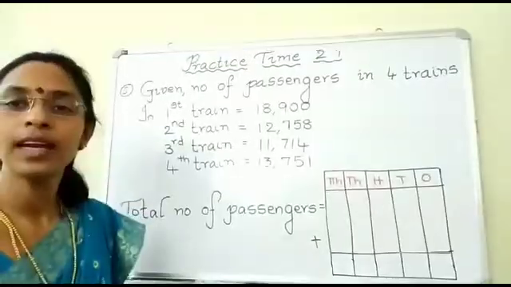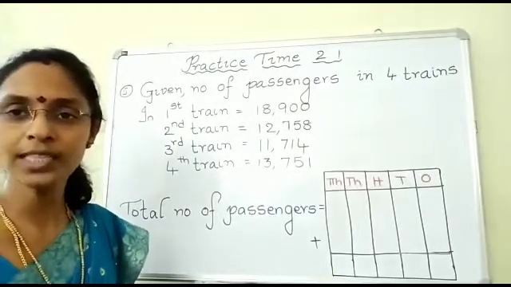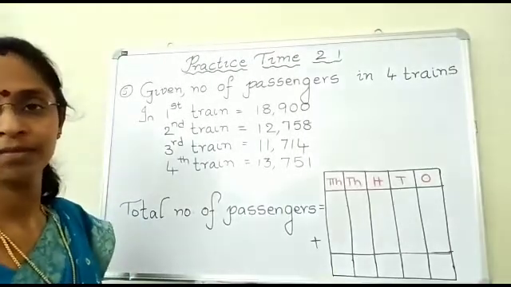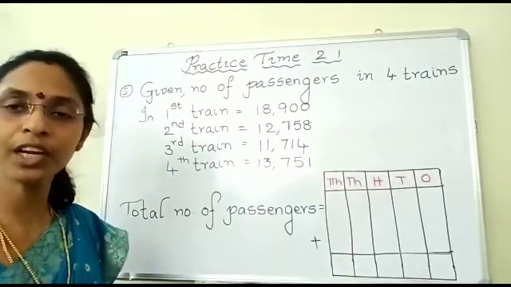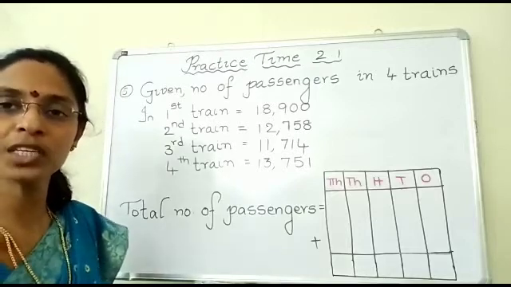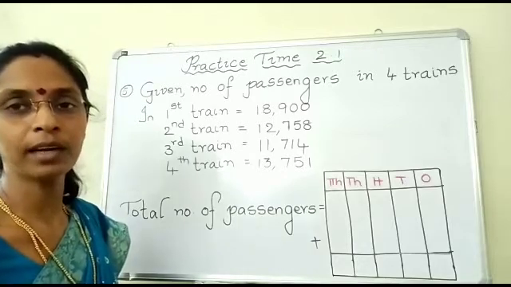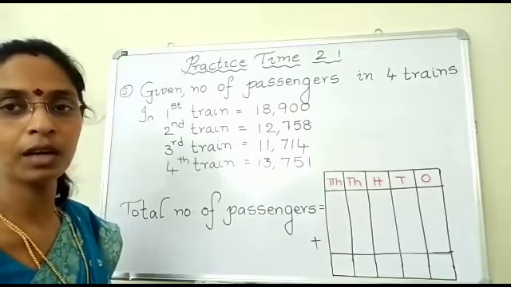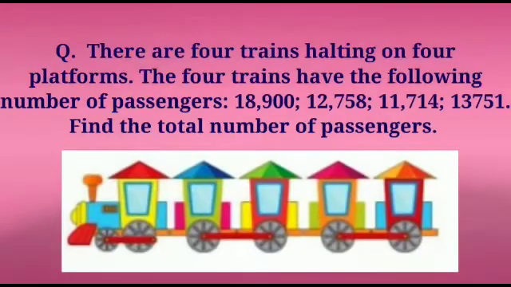Okay children? Let us see our next question children. Our next question is a number story. Okay children? For doing the number story, what is that we need to know? Yes, we should know what information is given and what is that we need to find. Okay children? Before starting the solution, let us read the question. The question goes like this children.